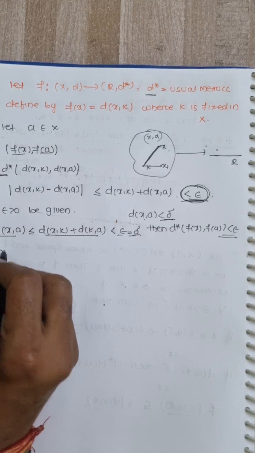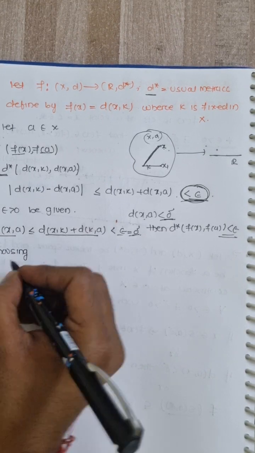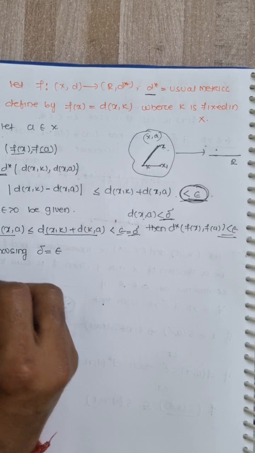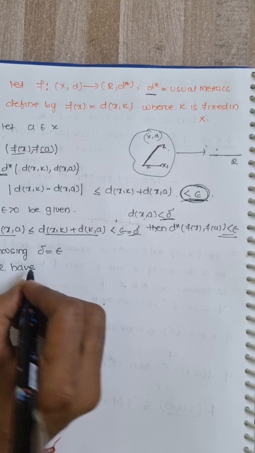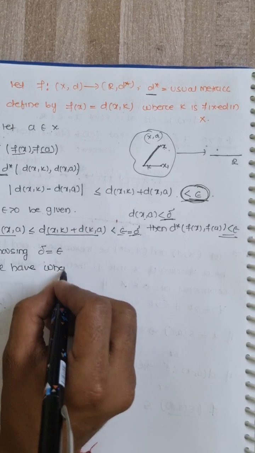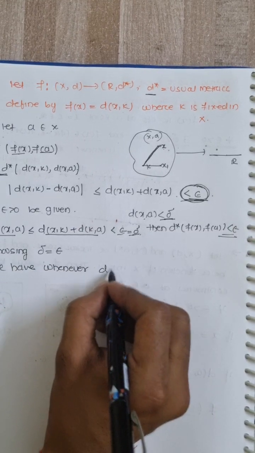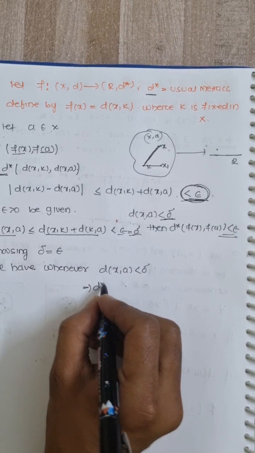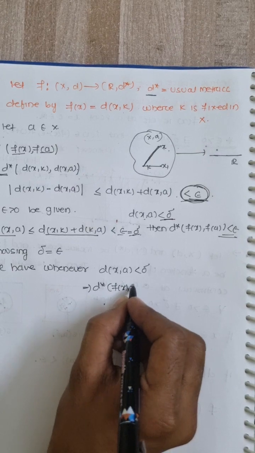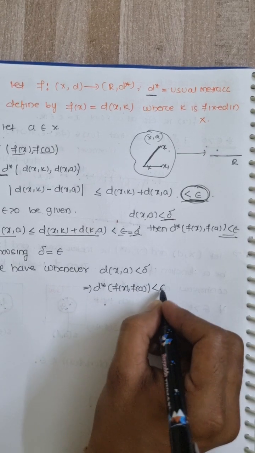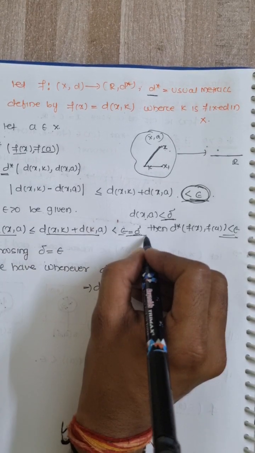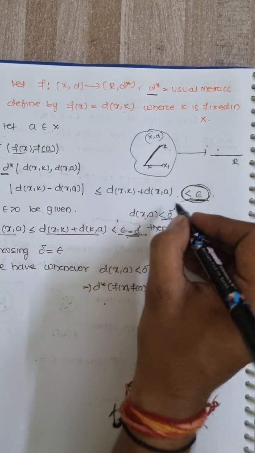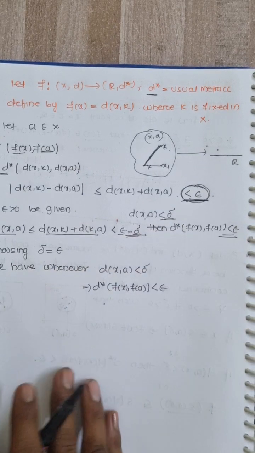So choosing delta equal to epsilon, we have whenever the distance between x and a is less than delta, the distance between fx and fa is less than epsilon. Because delta is nothing but epsilon, so the distance between fx and fa is less than epsilon.